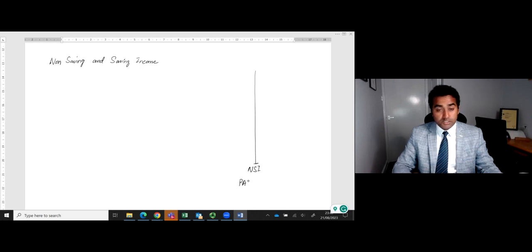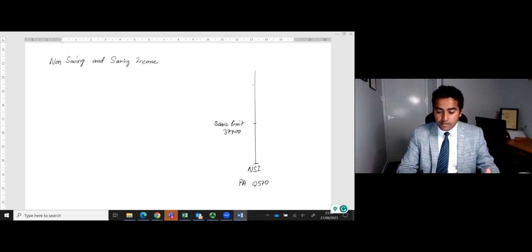The personal allowance, which is a gift to every individual, is 12,570 for the tax year 2023 to 2024. Then we have a basic limit of 37,700 and the higher limit is 125,140.